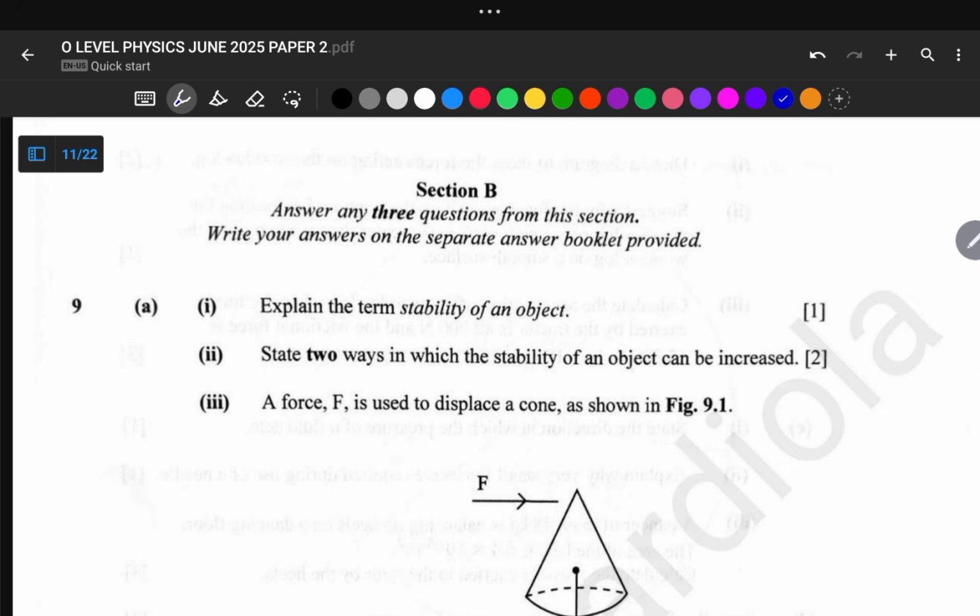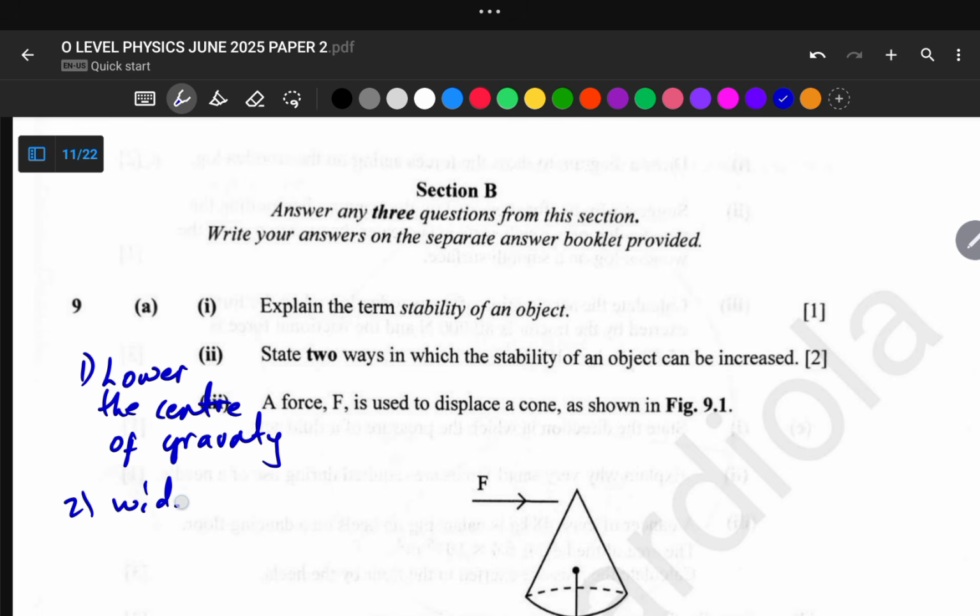In this case, the most common ways of increasing stability: number 1, we lower the center of mass or the center of gravity, and the second one, we widen the base. So these are the most common ways of increasing the stability of an object.